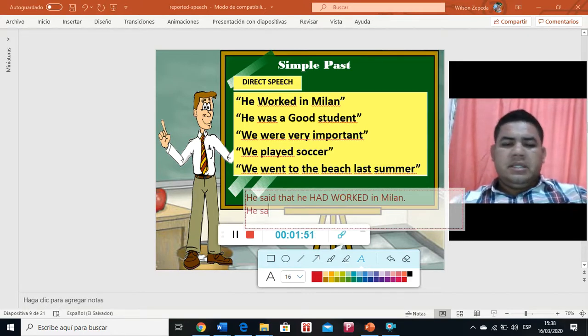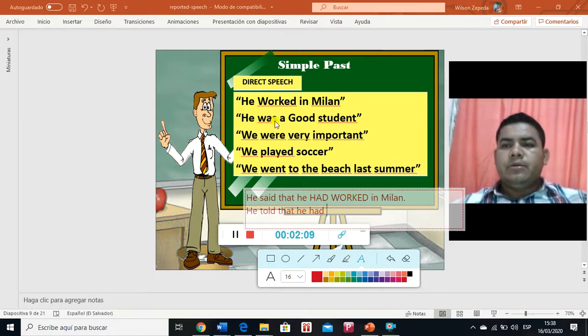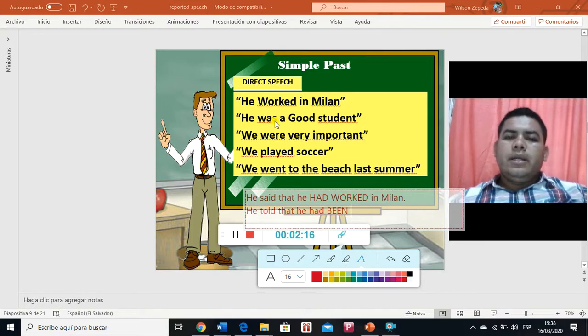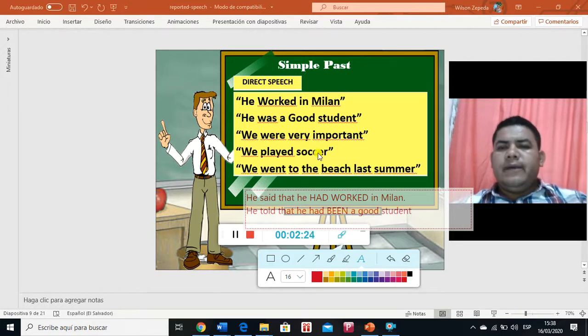In the second one, we have he was a good student. We use he said, the same expression. Let's use another one. He told me that. The subject is the same, he, and the auxiliary is always had. He had, and the past participle in this case of was. Remember that was or were is the famous verb to be. We are going to use the past participle of be, and in this case it is been. He told me that he had been, and then the rest, a good student. You will find these things in the next slide, so don't worry about this.